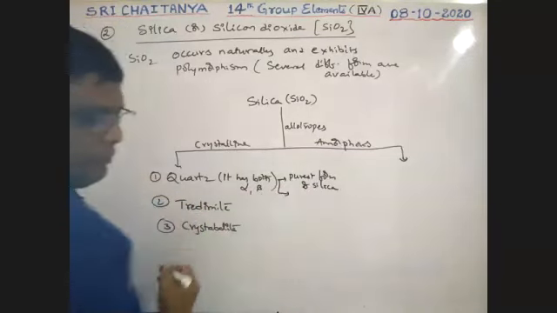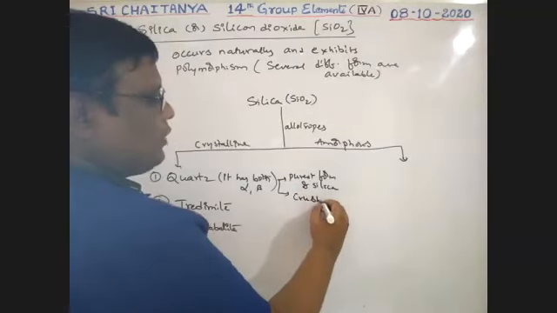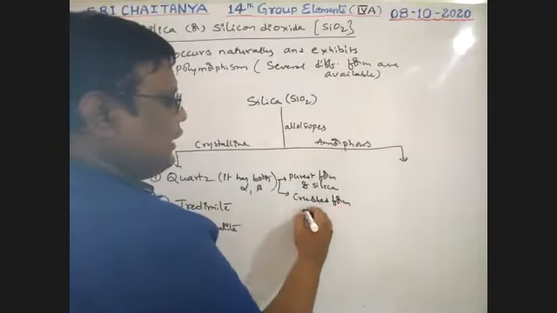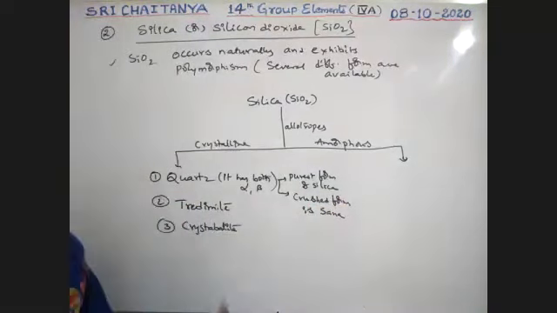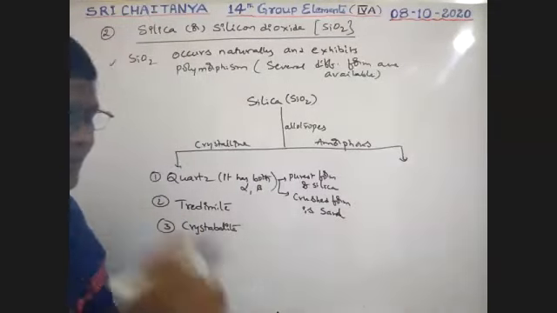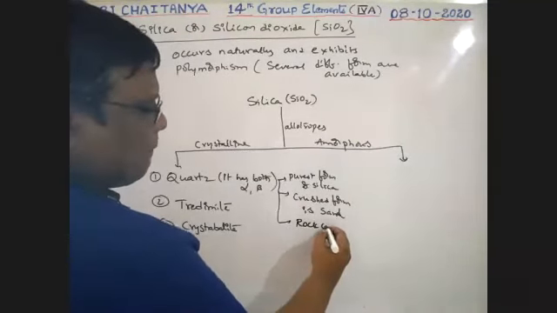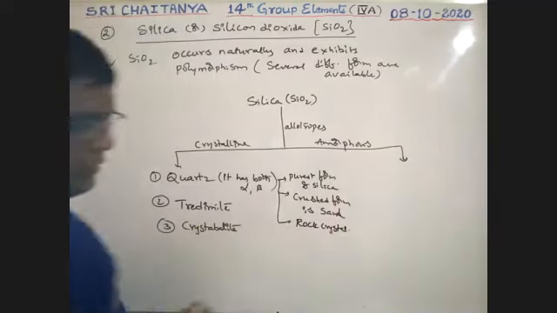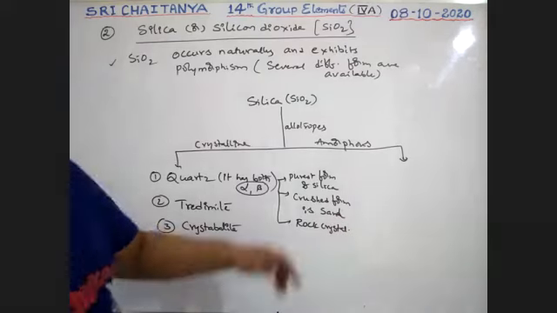Next, the crushed form of quartz is called sand. It is also called rock crystal, nothing but quartz. Quartz has two forms, alpha form and beta form, depending on temperature. Next, amorphous forms.